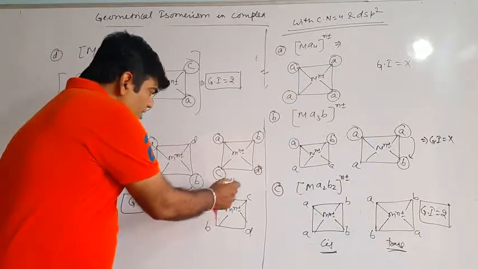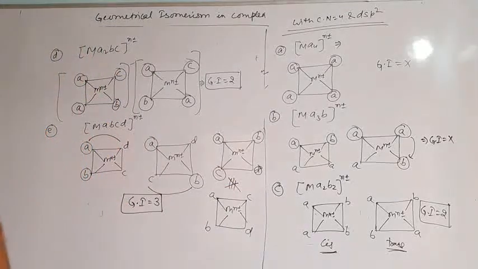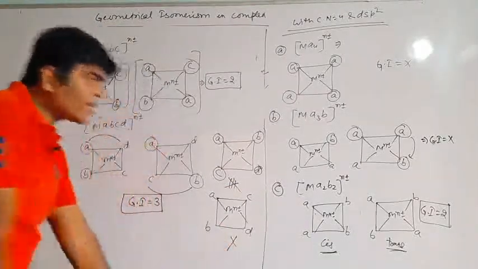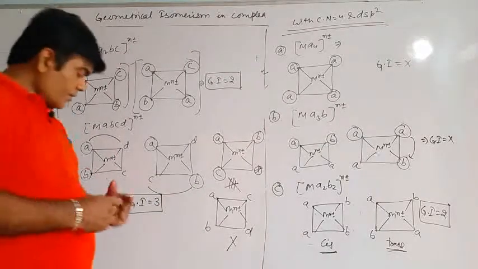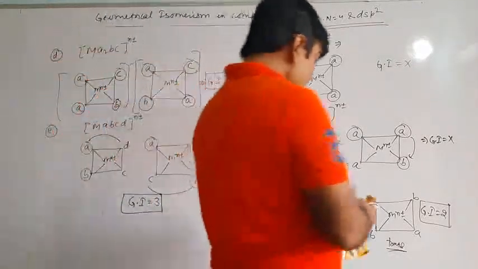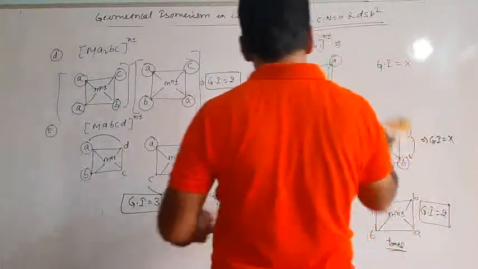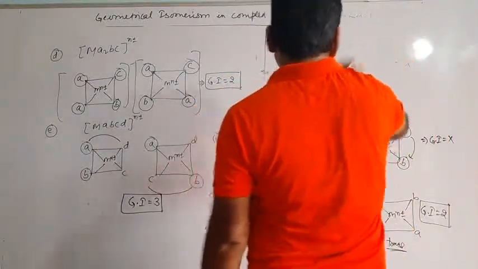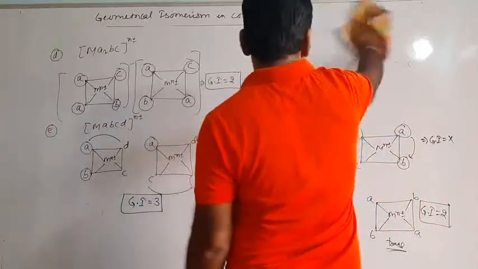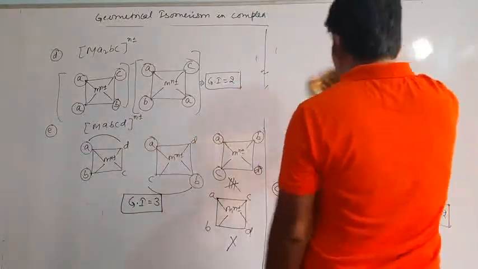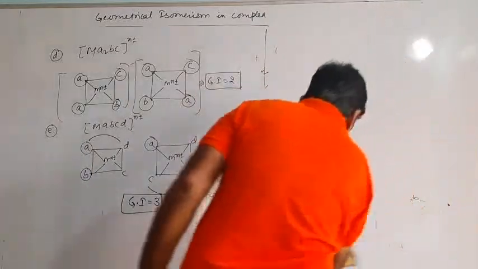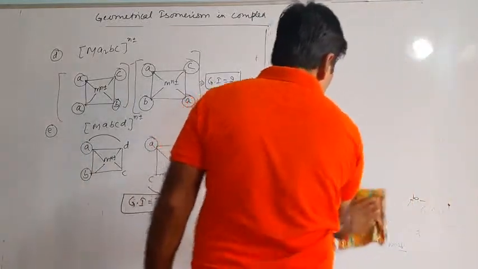So the fourth structure cannot be drawn. So this is not geometrical isomers. To draw geometrical isomers, simply we need to see whether any two ligands are in the cis arrangement, and can we draw their trans arrangement? If we can, we'll draw it, else they will not exhibit other structures.